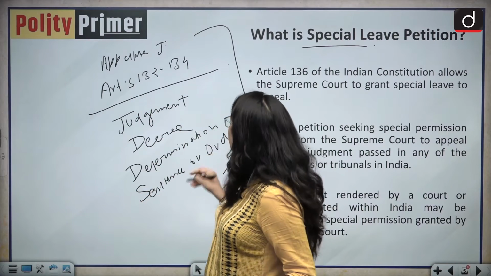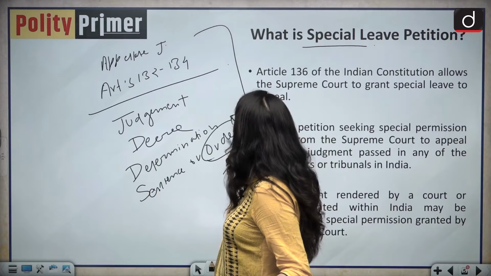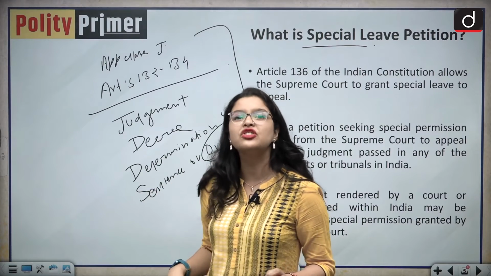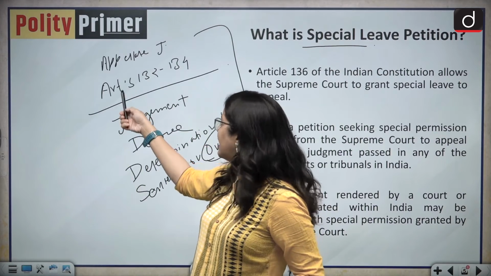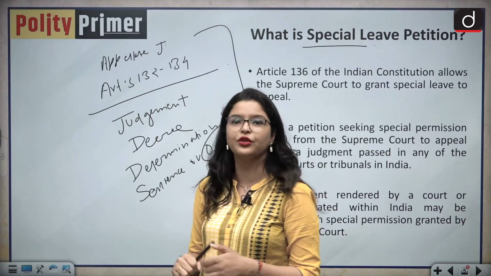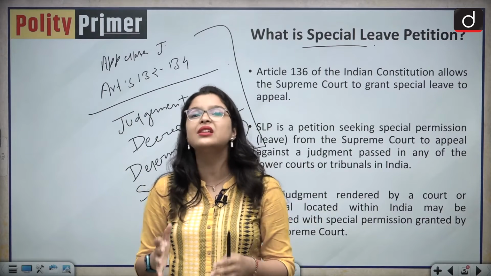Another important distinction between this article and the appellate jurisdiction of the Supreme Court under Articles 132 to 134 is that Article 136 clause 1 mentions the word order. It does not mention the words final order, as is the case in Articles 132 to 134. That means the Supreme Court can also intervene while the proceedings are still going on.